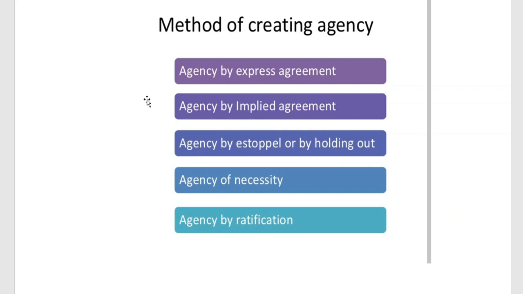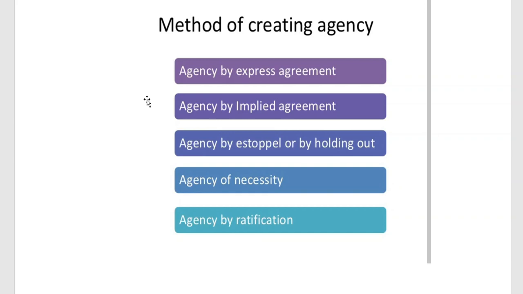The test is that to determine the existence of agency, it has to be seen whether the agent who has been appointed by the principal has the authority to bind the principal for his acts, whether the agent could bind the principal for acts with third parties. So we have to discuss the test of agency. Here the case law of Lal Karan versus John and Company is very much relevant. So we have to discuss these concepts with regard to the contract of agency. We have to say something about the fiduciary relationship between the principal and the agent, and how the agent has to work.